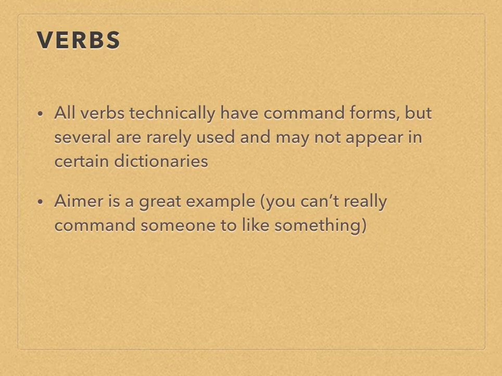We also have a slight technicality that we have to think about with our verbs. All of our verbs have command forms. We can form them all grammatically, because they all have present tense forms. However, there are several verbs which are rarely used in the command form, and oftentimes the command form doesn't appear in particular dictionaries. For example, a great verb like this is aimer. We can't really command someone to like something. You can't walk up to them and just say, like my book, or love French class. That's not something that we can command of people.